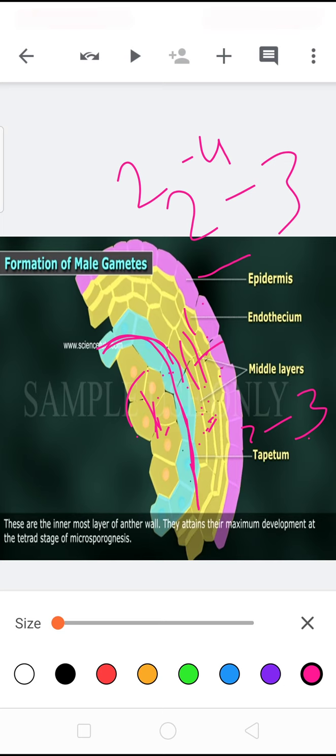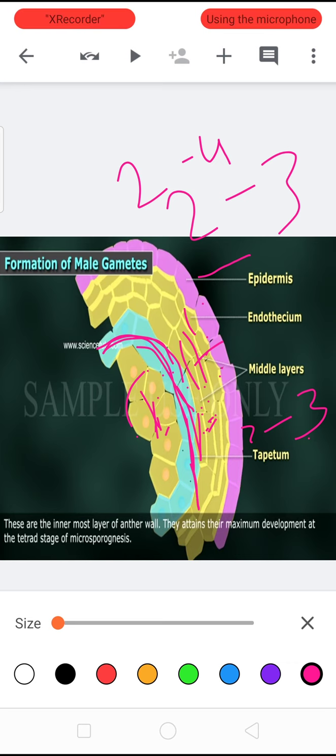Next, coming to the tapetum. Tapetum is the innermost layer of the anther wall. Beneath the middle layers, tapetum is present. This tapetum surrounds the microsporogenous tissue. This tapetum provides the nutrients or food material to the microspores. The tapetal cells have dense cytoplasm and large nucleus. Based on the development of tapetum, there are two types. They are amoeboid tapetum, and the second one is secretory or granular tapetum.